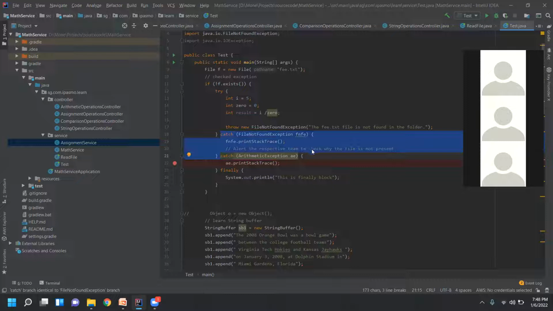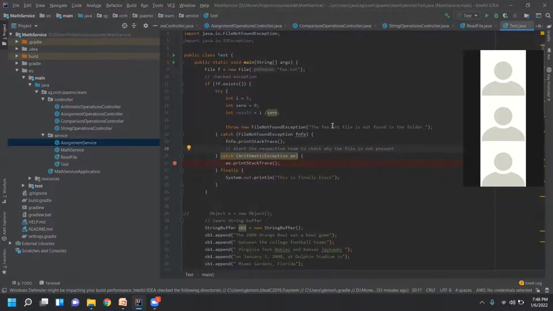We have to catch only when there are specific actions to be taken, or to notify the user, or some kind of real-time use case. That kind of functionality we can implement here, like sending an email. Suppose it is a critical application, we send an SMS. So we'll write the SMS sending logic here.